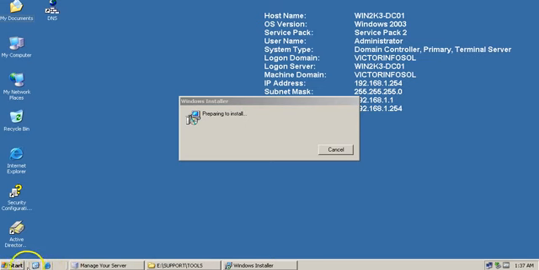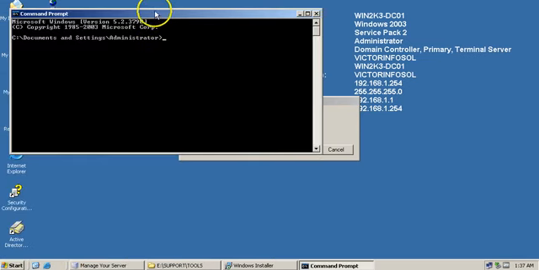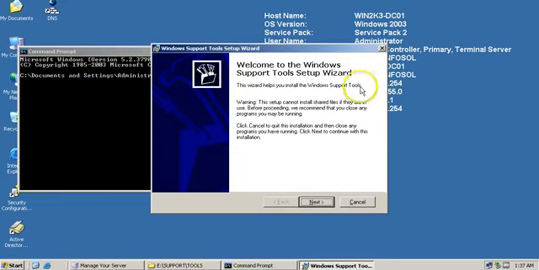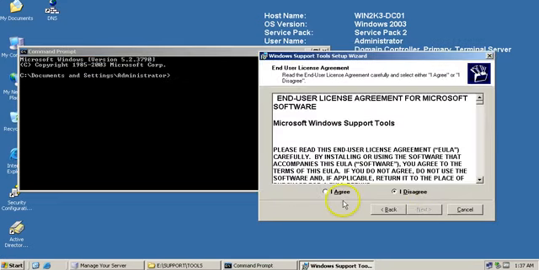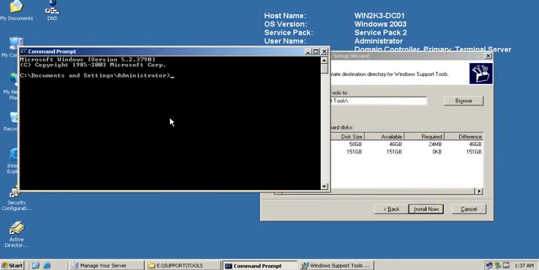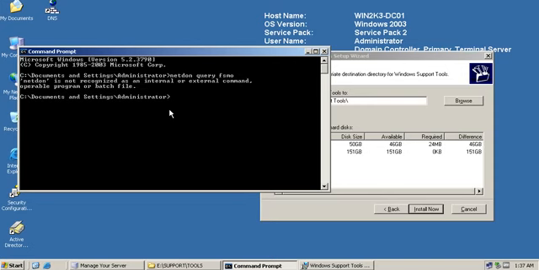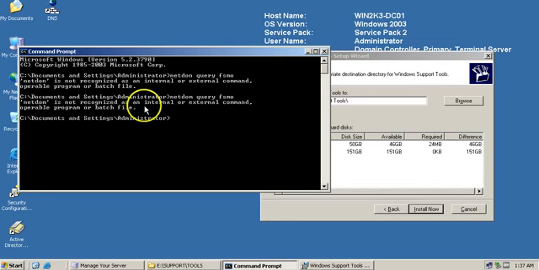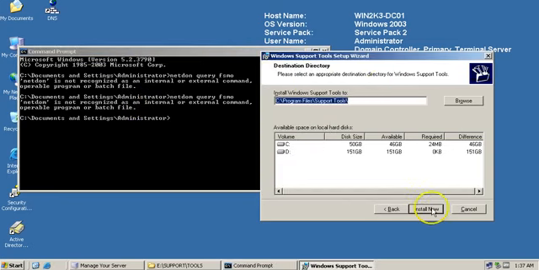Why am I installing this tool? Because without installing these tools I cannot actually perform some tasks related to Active Directory. Like, if you type here to check the Active Directory FSMO roles, you cannot. I am going to type netdom query fsmo. It will give you the message that netdom is not recognized as an internal or external command. So I am going to install this.